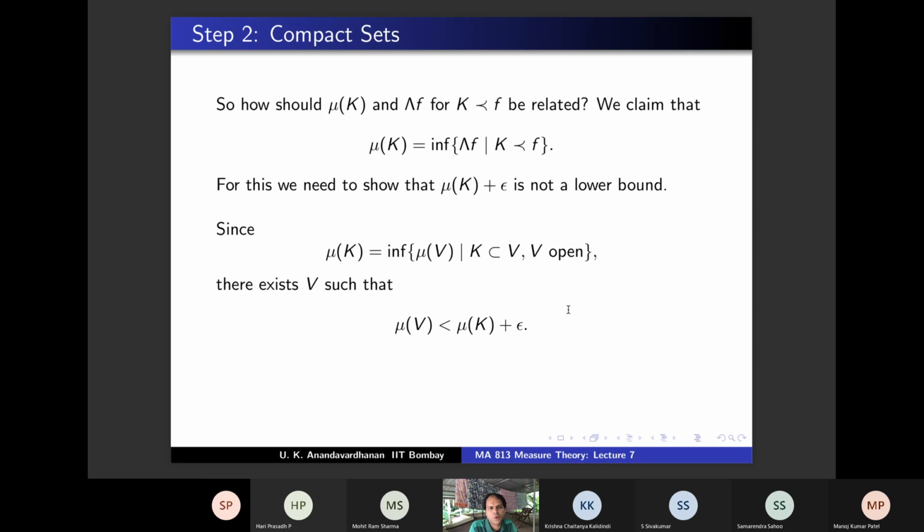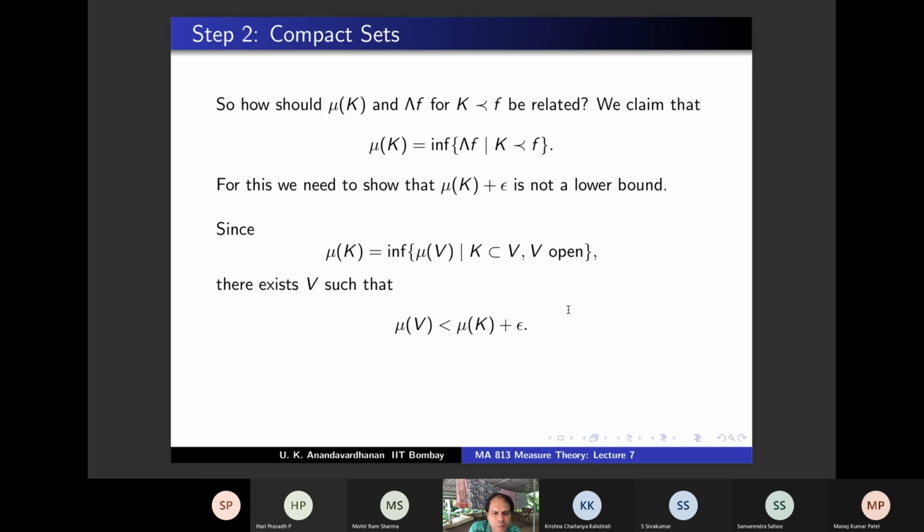Mu K plus epsilon is not a... so I would like to get K preceding F and lambda F is less than mu K plus epsilon. Now can you finish the proof? I've got a K contained in V and I have to exhibit an F now so that lambda F is strictly less than mu K plus epsilon. I leave it for you to finish the proof.